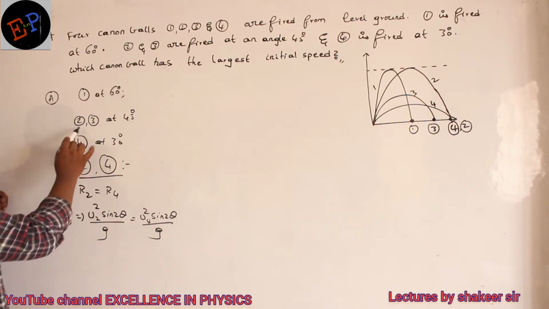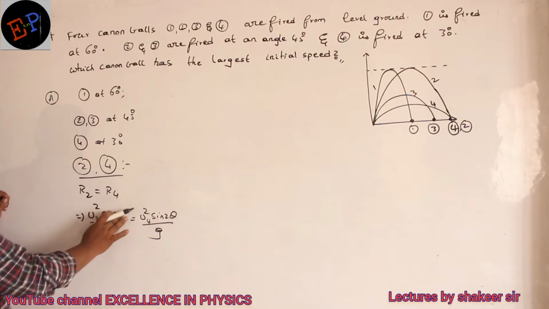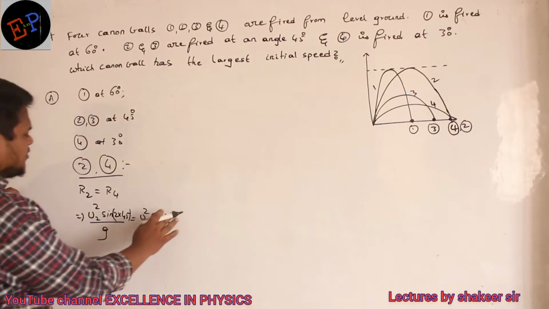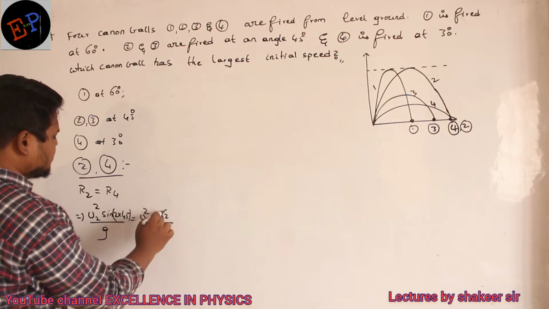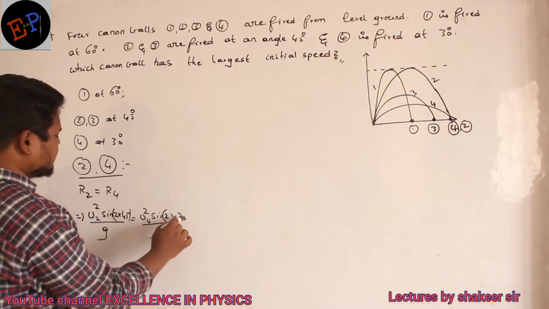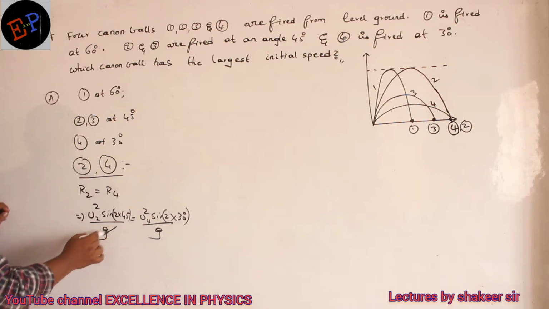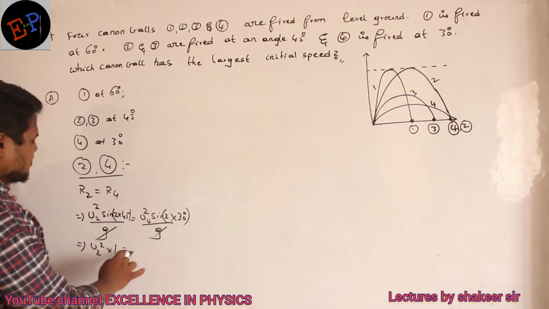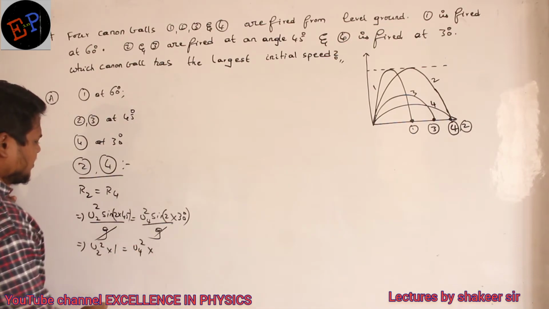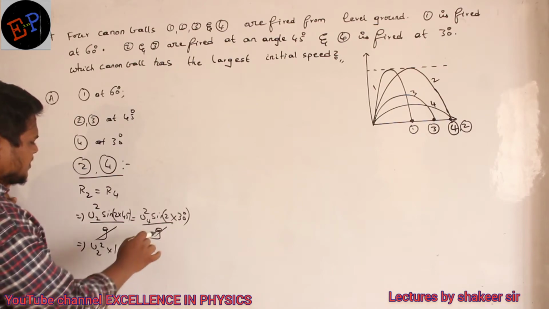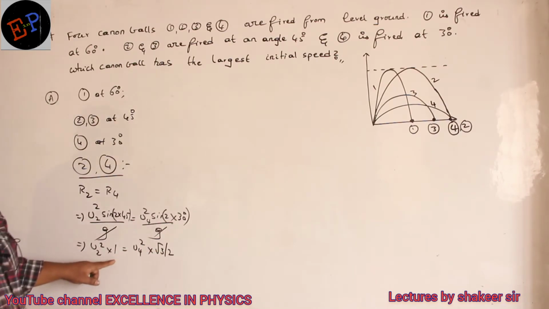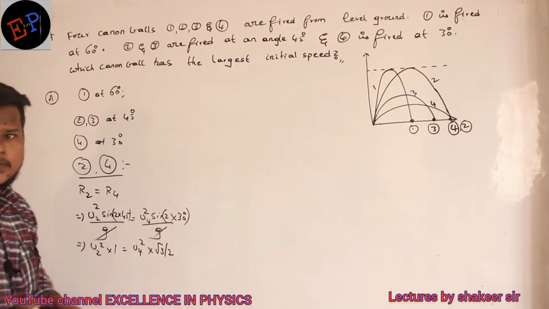And 2 is thrown at what angle? 2 is thrown at an angle of 45 degrees, so 2 into 45. Clear, no? And 4 is thrown at what angle? 4 is thrown at an angle of 30 degrees. Are you able to understand? So g and g will get cancelled. So u2 squared multiplied by sine 90, whose value is 1, is equal to u4 squared multiplied by sine 60, whose value is root 3 divided by 2. Are you able to understand, ma? Oh, 1 minute.